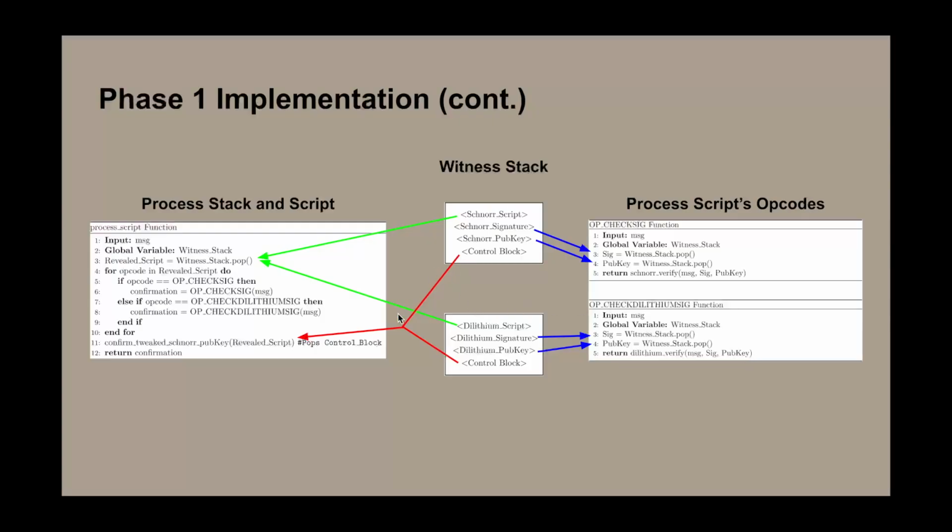And then at the end, we will pop the control block and verify that we do in fact know both scripts. So the spending is not falsified, so to speak. And mostly just note the similarity between OP_CHECKSIG and OP_CHECKDILITHIUMSIG. We did mention earlier that OP_CHECKDILITHIUMSIG would be based off of OP_CHECKSIG, and as you can see, this is the case. And with that, we have implemented the two changes that we suggest in roadmap phase 1, mainly the OP_CHECKDILITHIUMSIG opcode and also the hybrid wallet functionality.